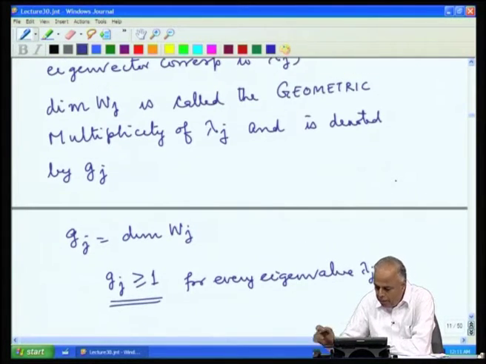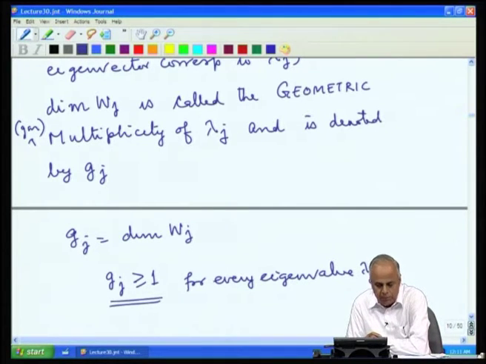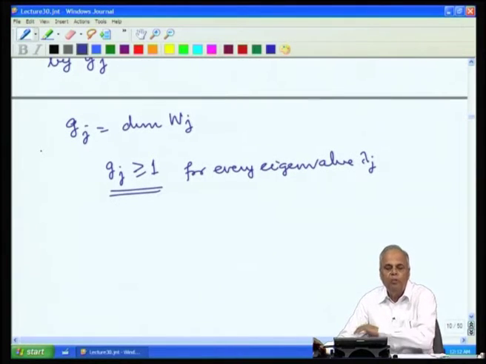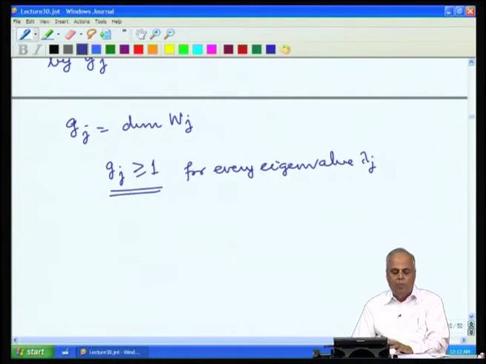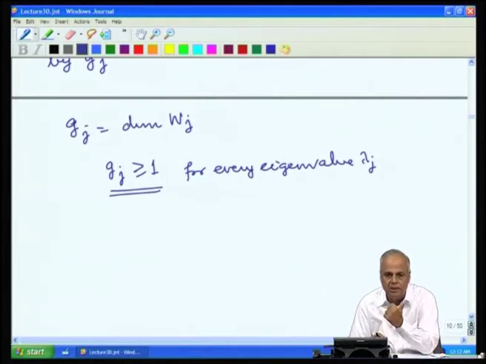We will denote the geometric multiplicity from now on as GM. So, AM will denote algebraic multiplicity, GM will mean geometric multiplicity. So, with every eigenvalue now we have two numbers, two positive integers associated. One is A j, which is the algebraic multiplicity.